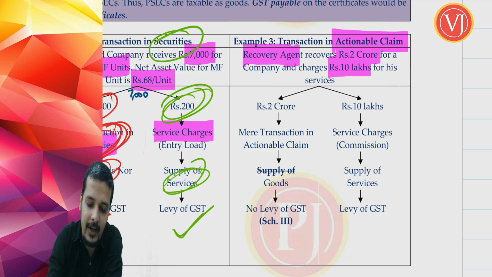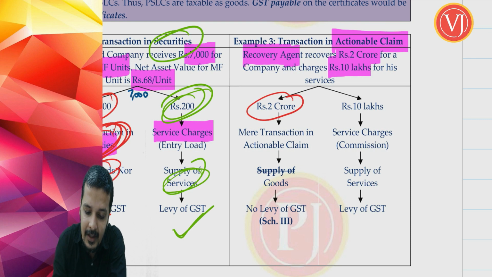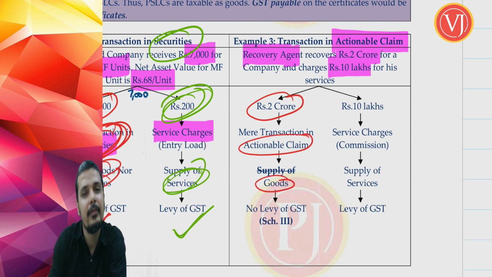Now let us bifurcate this into 2. You are talking about 2 crores, which is nothing but actionable claim, sundry debtors. 2 crores is nothing but actionable claim, which is nothing but goods, which means that technically GST should be there, isn't it? That is what we have discussed. Technically, if at all you are talking about any actionable claim that is sundry debtors, GST should have been there.